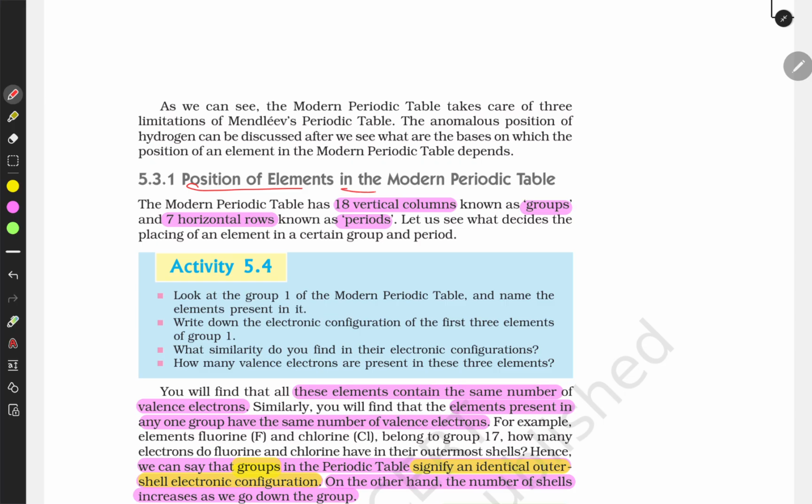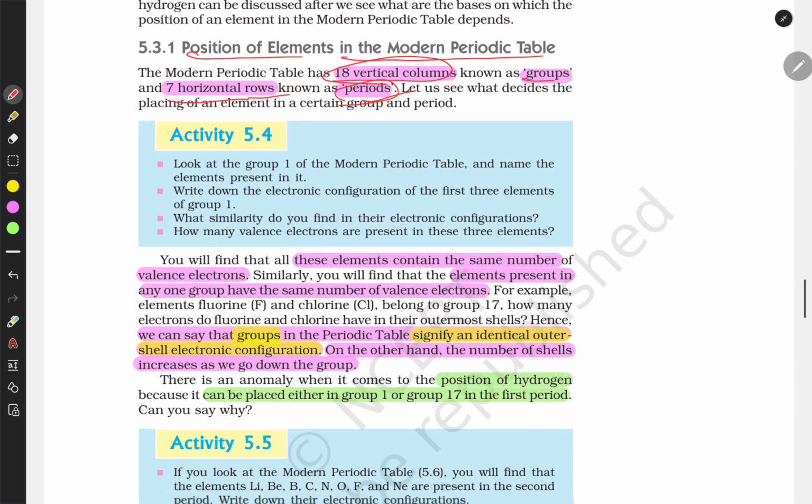Okay, the position of elements in the modern periodic table. There are 18 vertical columns which are known as groups, and 7 horizontal rows which are known as periods.